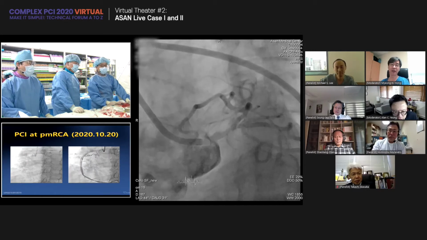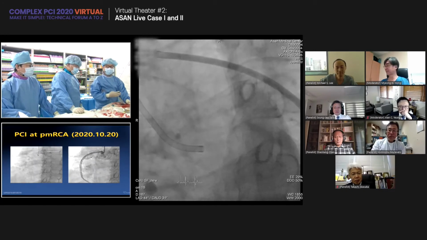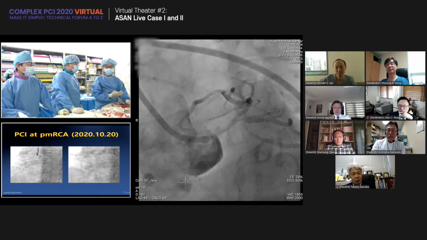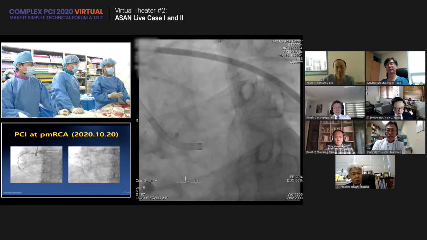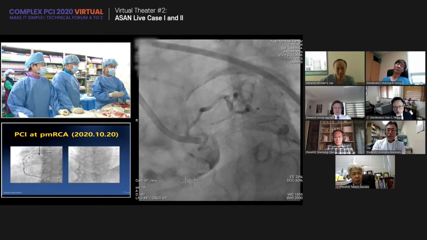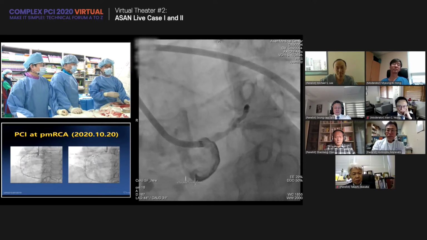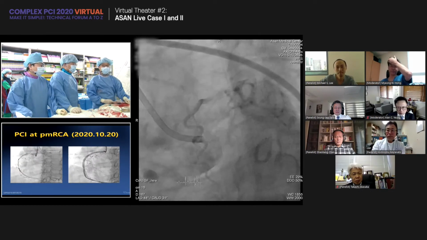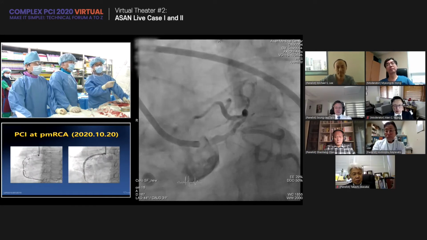Okay, it's a very nice comment. So I think this case is a typical representative case of why we require imaging evaluation for left main intervention. You know, the EXCEL trial used IVUS in 74%, NOBLE 76%, and our previous PRECOMBAT trial used 78%. But in the real world, in European and Western countries, overall IVUS penetration is still less than 30%. In our center, we do IVUS evaluation in almost all cases, especially for complex PCI. Okay, we're going to show the imaging.